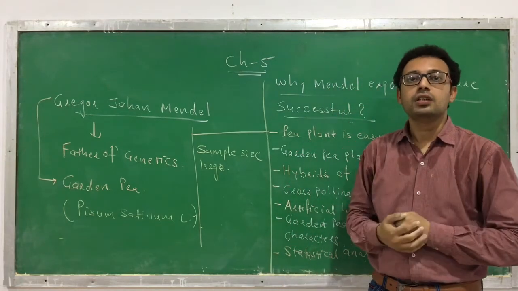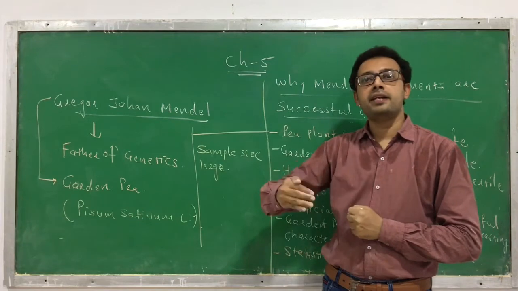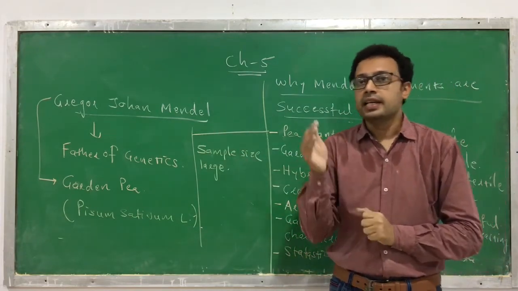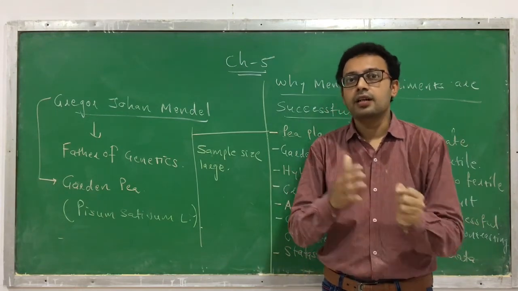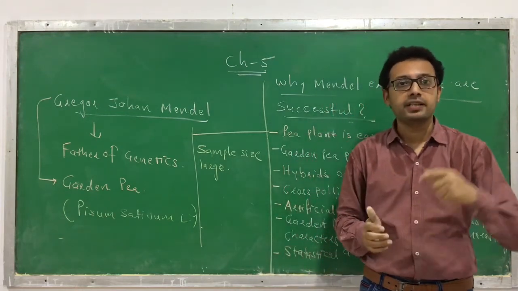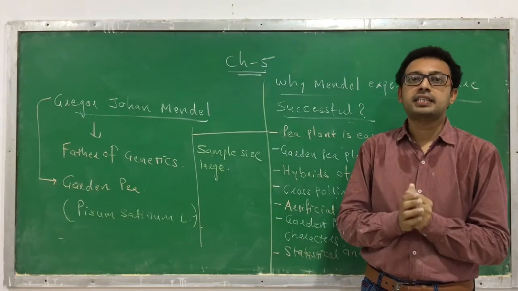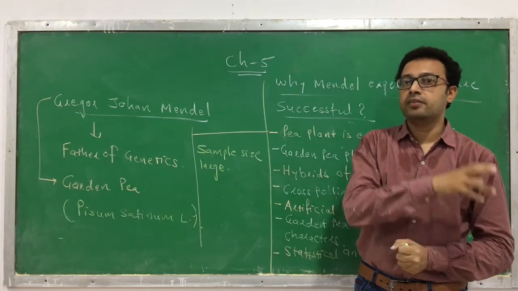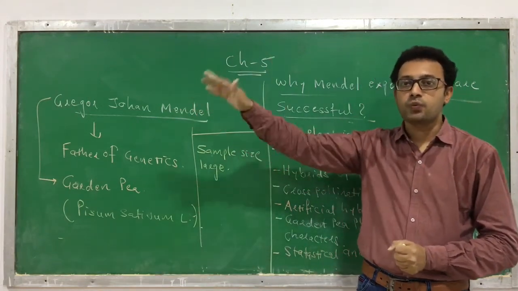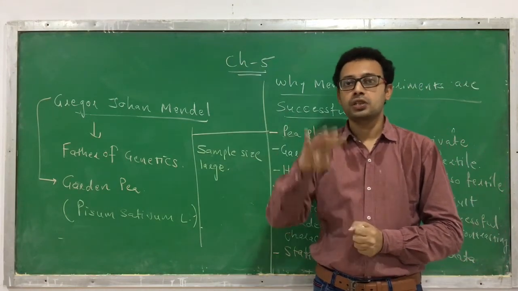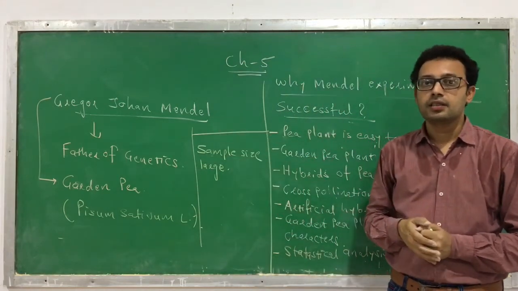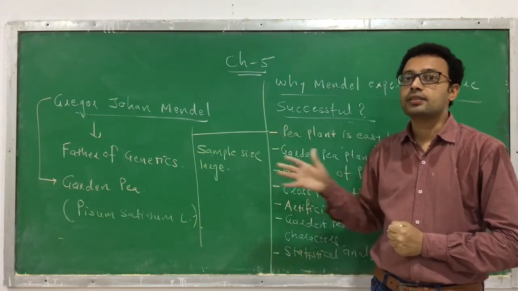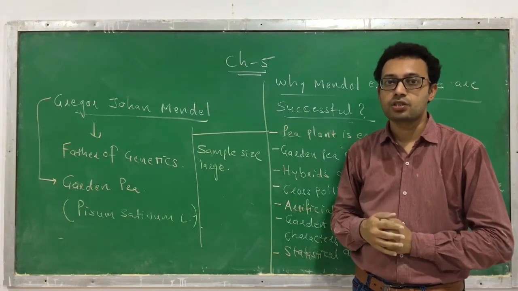In the next session, we will start with the experiments that Mendel performed. Okay, this is very basic, learn it properly. It may happen that you have learned Mendel's monohybrid experiment in the 9th and 10th standard, but that is at a primary level. Here it is the base. We will start from that primary level and we will go deep. And this is a very important chapter because 4 chapters are associated with it, which come under genetics and biotechnology. So learn it thoroughly, and it also has a higher weightage in the examination.